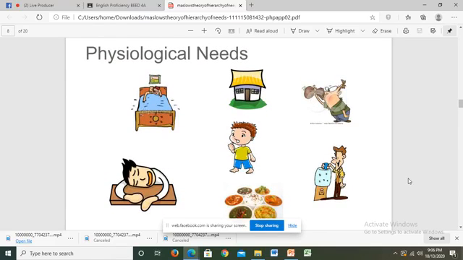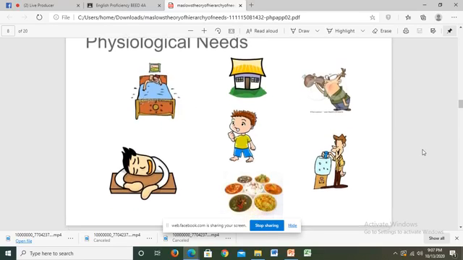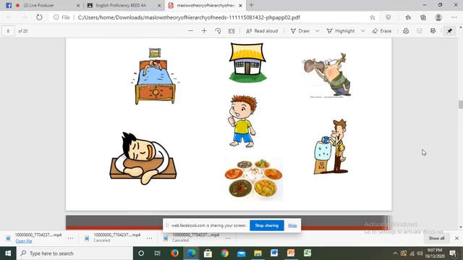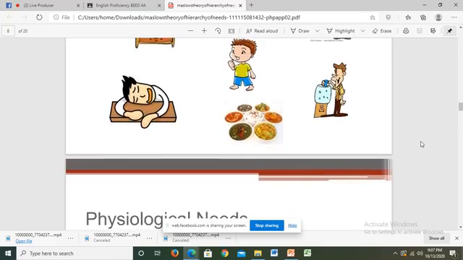So as we can see in this picture, sex is one of the physiological needs according to Abraham Maslow, because it is a need for people to procreate.